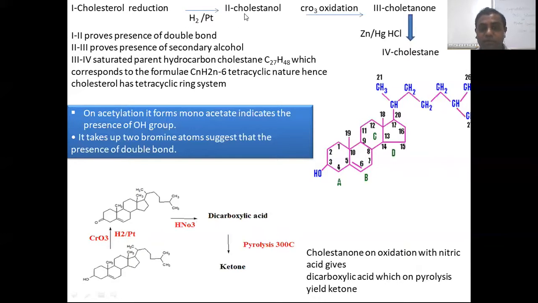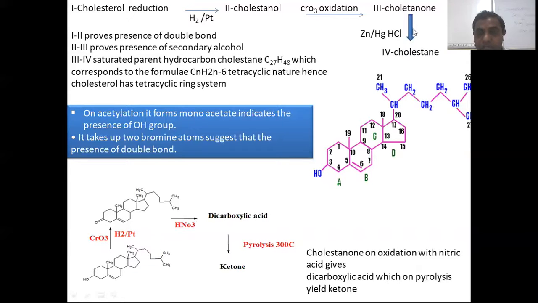Now it is 48. So it indicates that there is the presence of one double bond, because it is given a reduction. See this double bond is present in ring B, at carbon 5 to 6. Now this cholestanol, due to oxidation in the presence of chromic acid, gives cholestanone. So the hydroxy group is converted to a ketone. So this indicates that there is a presence of a secondary alcohol.